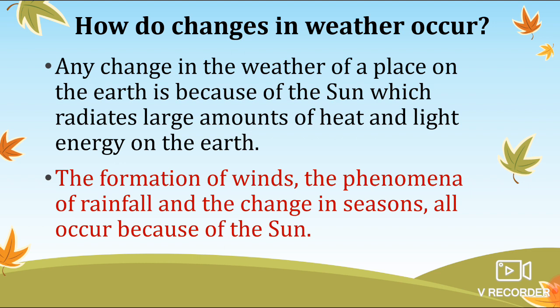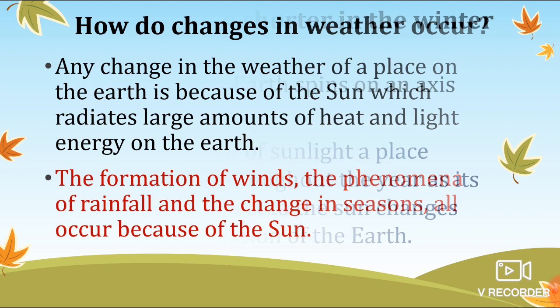If there is a balanced amount of sunlight and clouds, then we can say most of the time it is rainy season. So it is all determined by the sun. Whatever is happening, it is because of the sun. So the sun is the major factor which is responsible for the weather of that particular place.